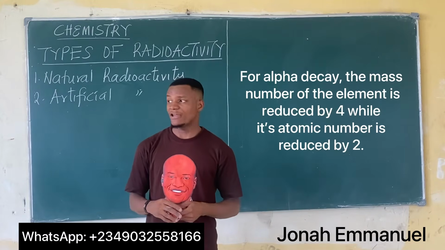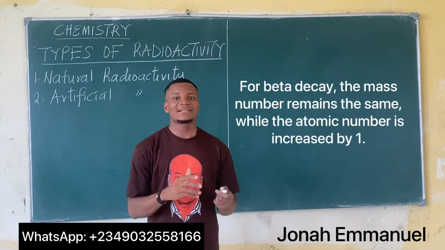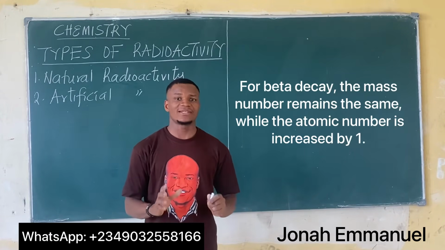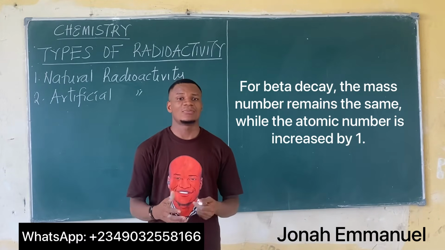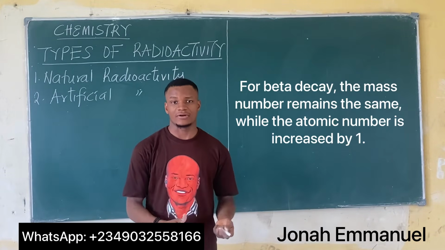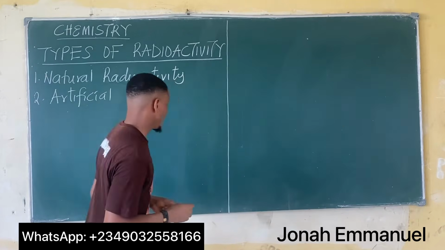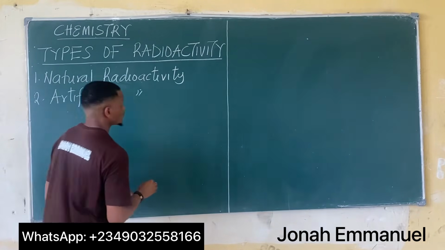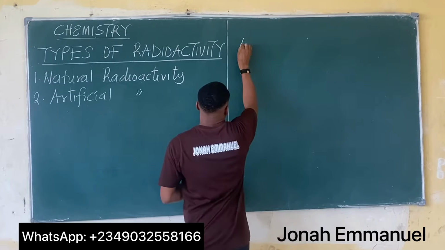While for a beta decay, the mass number of the new element remains the same, while the atomic number of the new element is increased by 1.